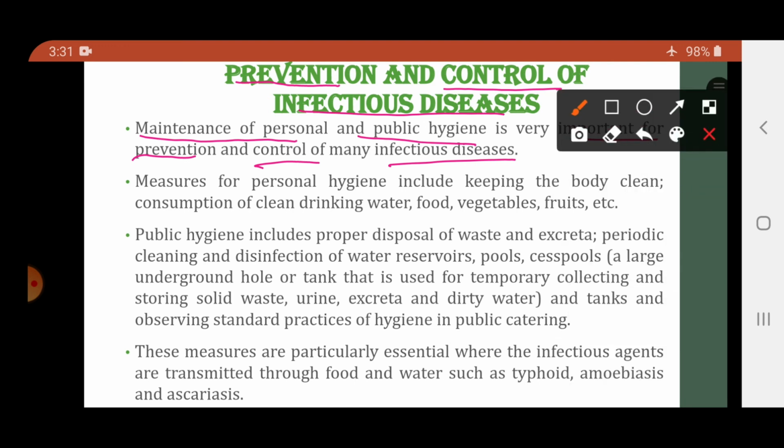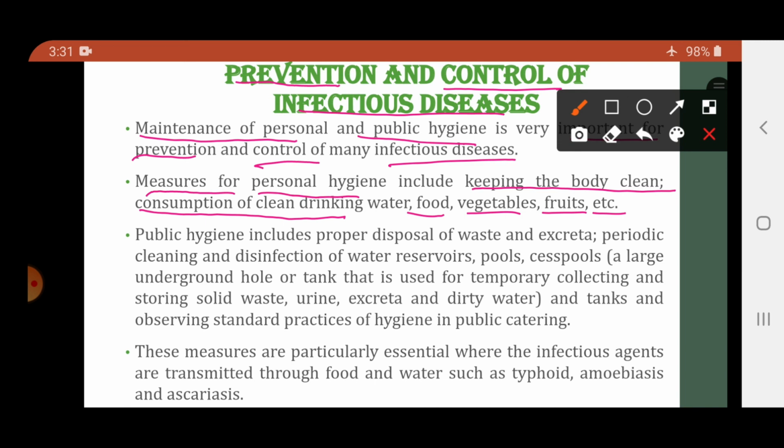Now how can personal hygiene be achieved? Measures for personal hygiene include keeping the body clean, and consumption of clean drinking water, food, vegetables, fruits, etc. So these are the ways through which personal hygiene can be achieved. We should keep our body clean, we should drink clean water, we should consume clean foods, vegetables, fruits, etc.